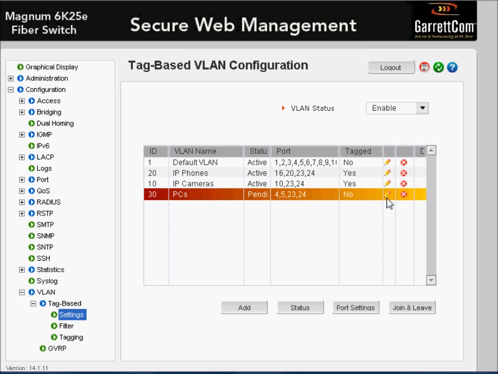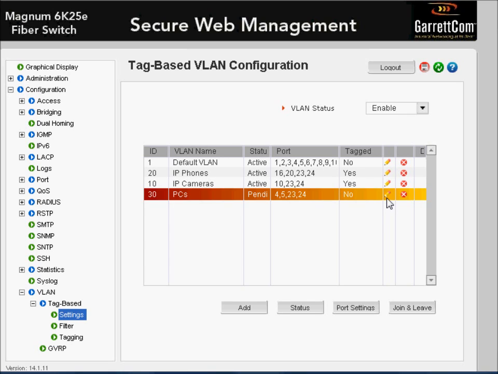Editing is really for small changes, such as maybe adding or removing one port, or maybe just changing the name. But if you're going to make sort of significant changes, then probably best just to start from scratch, delete that VLAN and rebuild it from start. It's probably quicker and safer to do it that way, just less complicated.